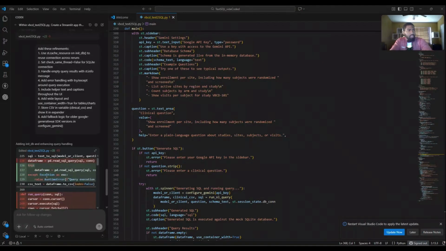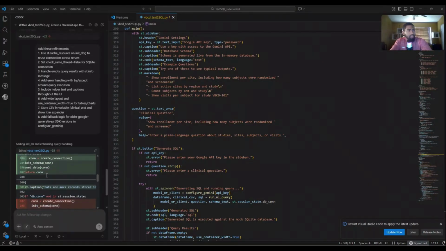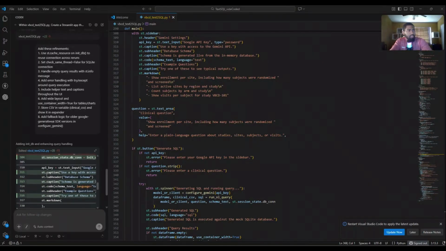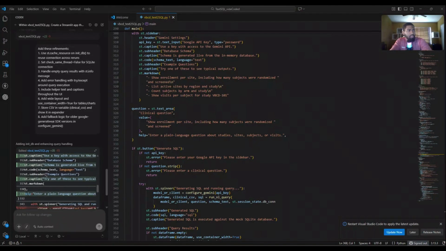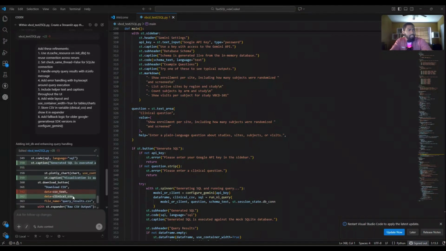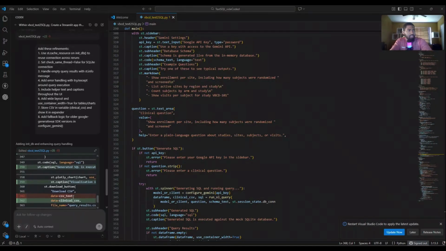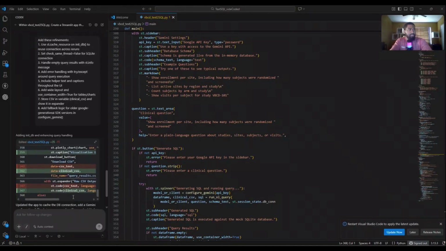They do that. Let's see. InitDB. I see it here. Download CSV, stored as clinical CSV as data, CSV text. Okay. Cool. Add fallback logic for older Google Generative AI SDK versions.